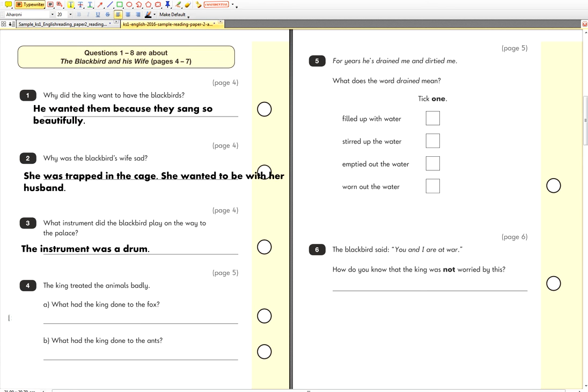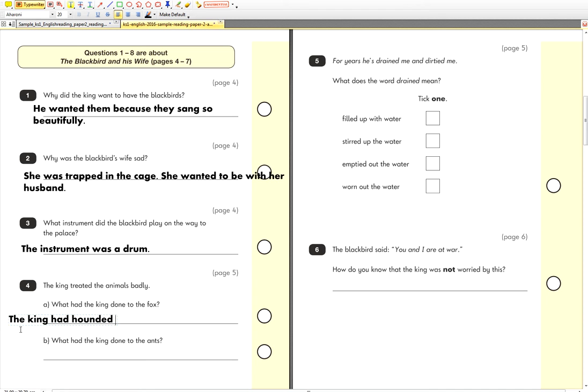So what do we say here for number 4? 4 part A, we're going to write down. What had the king done to the fox? The king had, what was that word? What word does he use, Suleiman, the one I highlighted? The king had hounded. Hounded. For what does it say, for many years? Hounded and hunted. Hounded. Yeah, hounded me and hunted me.